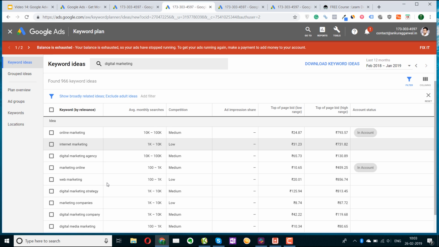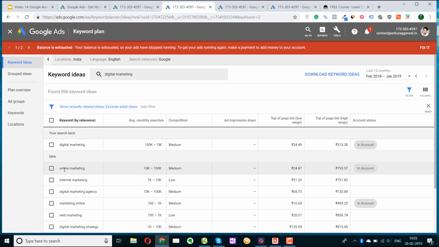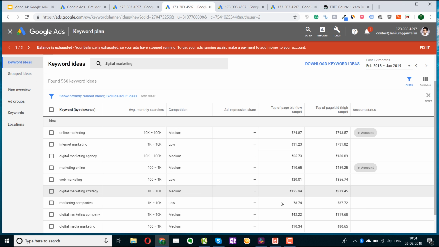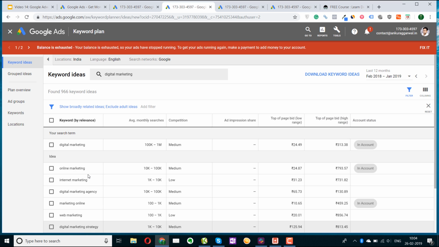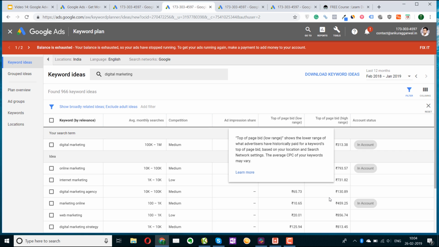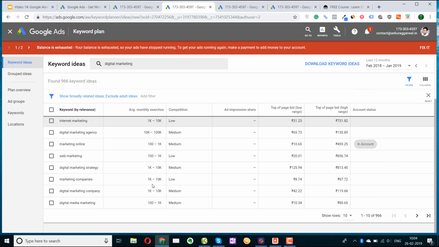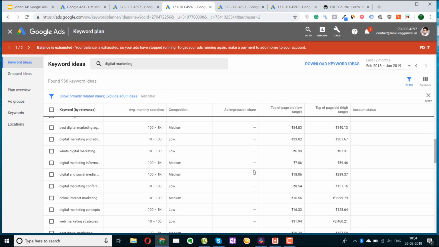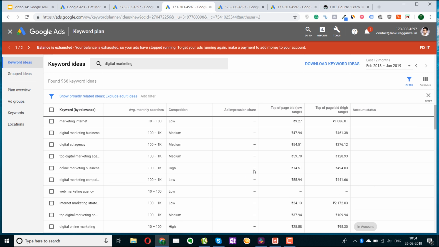And Google is also giving you various other keywords that are similar to digital marketing. Like online marketing is directly a synonym of digital marketing. Another very high search volume keyword. So we can add this as well. Internet marketing is another word used for digital marketing. We can add this keyword as well. Again, you can see all the cost per click. Marketing online, web marketing. So you can see a list of all the keywords and also the amount that you might be paying on a per click basis. You can even increase the results here to around 100 and see the other keywords. This way you can find all the keywords that might be related to you.